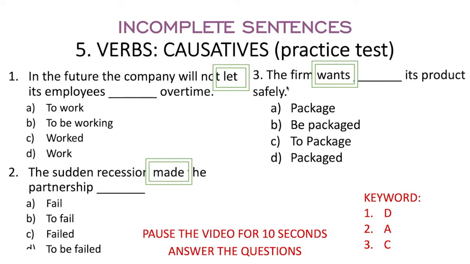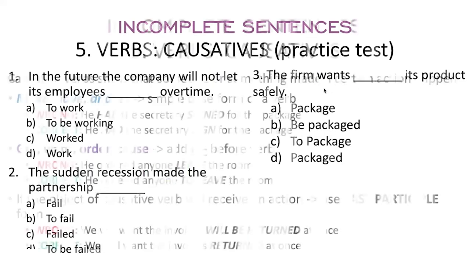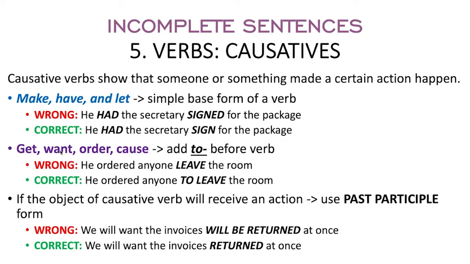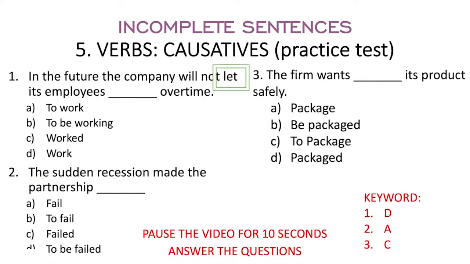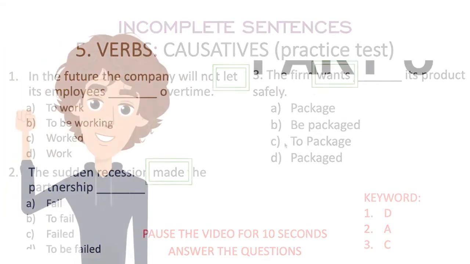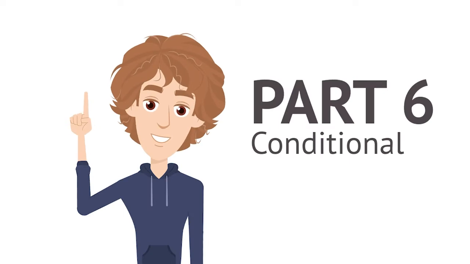And then the next one, the firm wants its product, blah blah blah, safely. Pay attention to the previous explanation on the word want over here, so we have to add to before the verb. So here are the answers. C. Okay, got it everybody? Okay, so let's move on to the next section, guys.